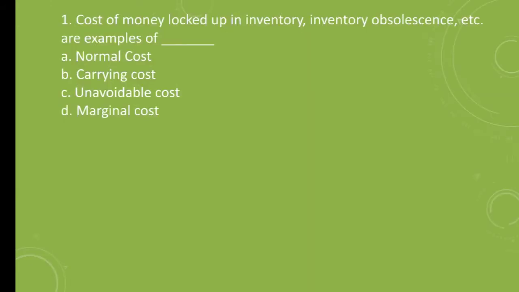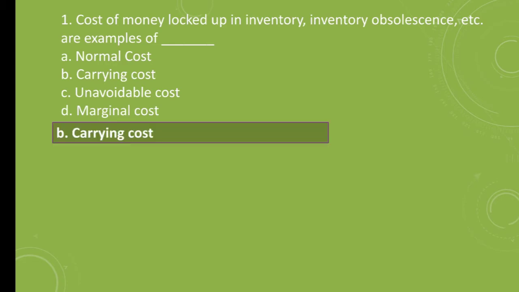Question number 1, cost of money locked up in inventory, obsolescence, etc. are examples of A. Normal cost, B. Carrying cost, C. Unavoidable cost, D. Marginal cost. The correct answer is carrying cost.